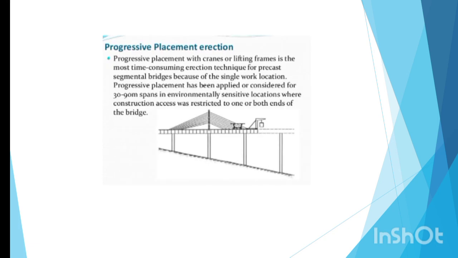Progressive placement erection. Progressive placement with cranes or lifting frame is the most time-consuming erection technique for precast segmental bridges because of the single work location. Progressive placement has commonly been applied or considered for 30 to 90 meter spans.